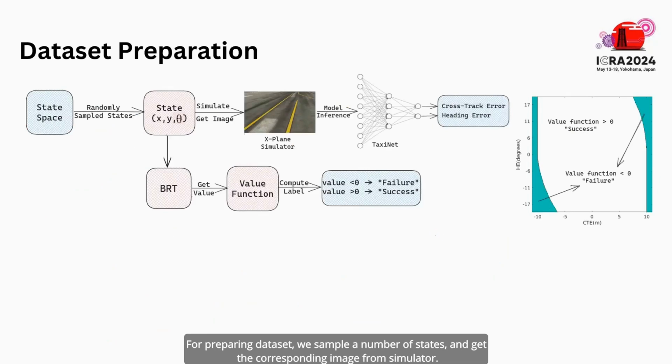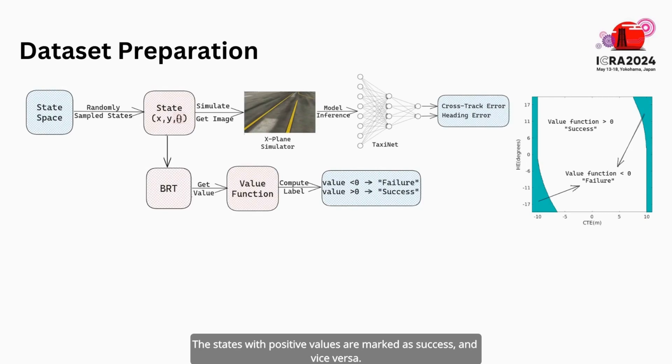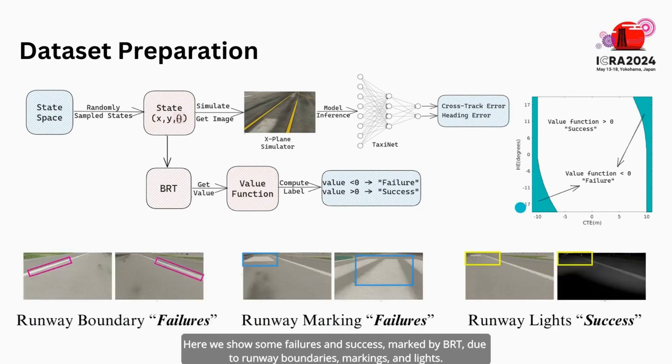For preparing the dataset, we sample a number of states and get the corresponding images from the simulator. We query the state from our BRT and get the value function, according to which we label the state as failure or success. The states with positive values are marked as success and vice versa. Here we show some failures and successes marked by BRTs due to runway boundaries, markings and lights. We finally take 240K images for training, consisting of different environmental conditions.